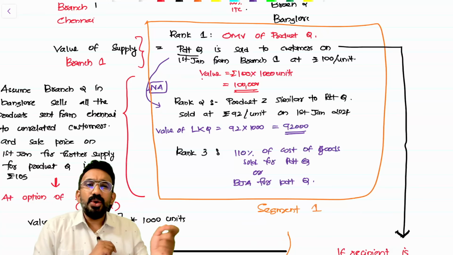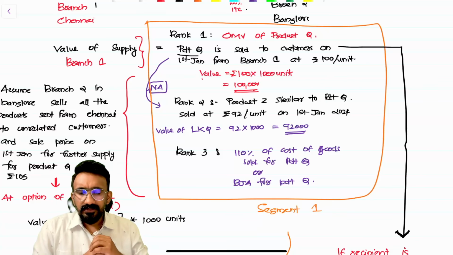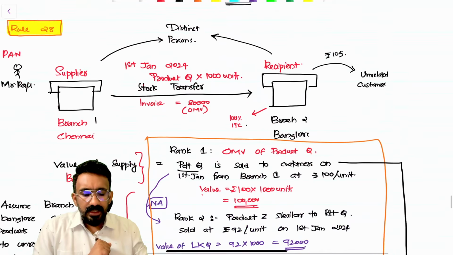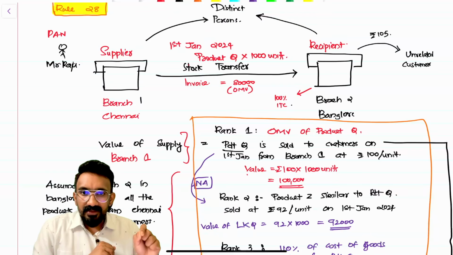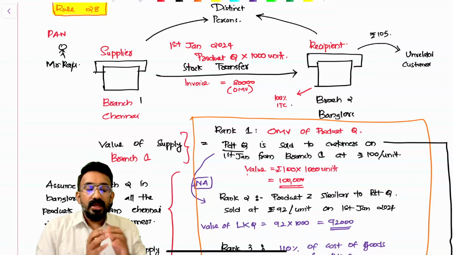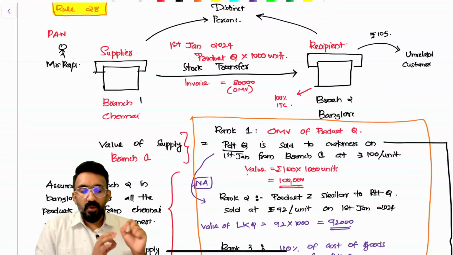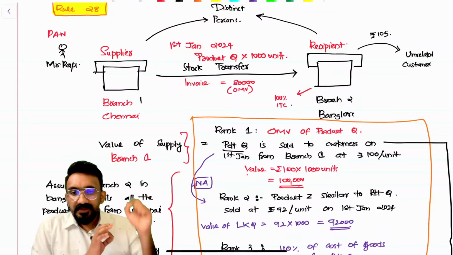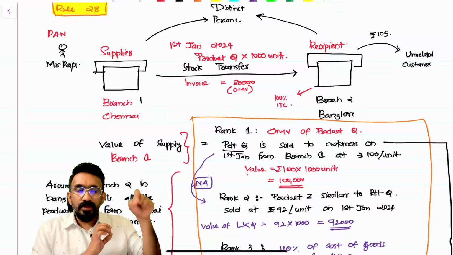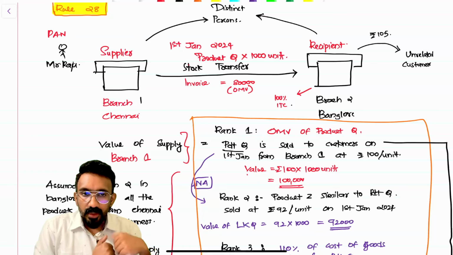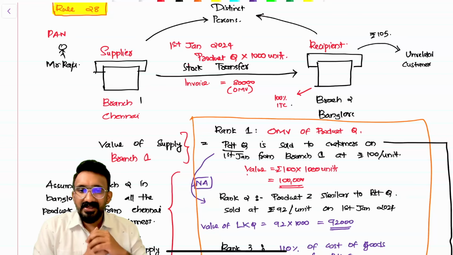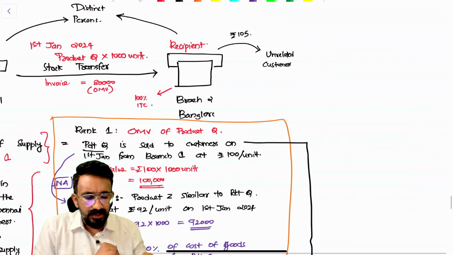Now there is a deemed open market value concept. When will I apply deemed open market value? They're saying that even if you have consideration, or if you have determined a value in the invoice, I can take that value mentioned in the invoice as the open market value when your recipient is eligible for 100% ITC. So always look at whether, if the tax is paid by the Chennai branch, the Bangalore branch is eligible to take full input tax credit. If the answer happens to be yes, then I should adopt whatever is declared in the invoice. Say 80,000 was declared as the value in the invoice, it will be deemed to be the open market value. That's the option that I have.